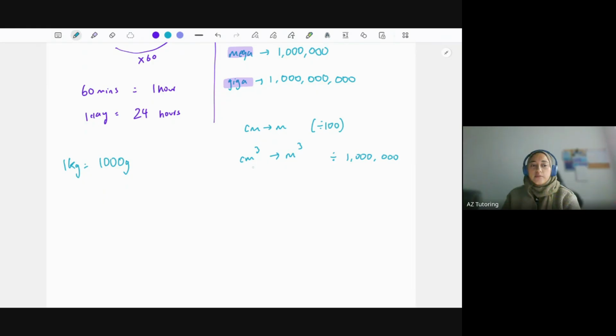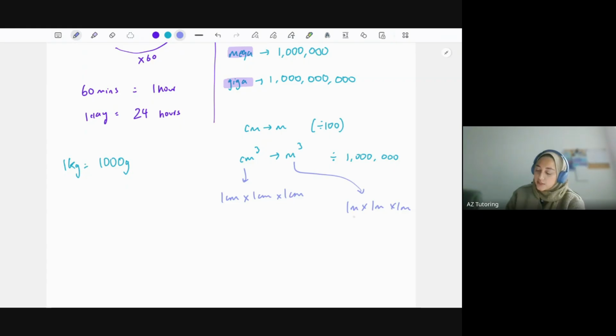So centimeters cubed is essentially centimeters times centimeters times centimeters. So this here, I'll just prove it to you. It's 1 centimeter times 1 centimeter times 1 centimeter. Whereas with meters, it's 1 meter times 1 meter times 1 meter, because it's meters cubed. So if I times meter 3 times, I get that.